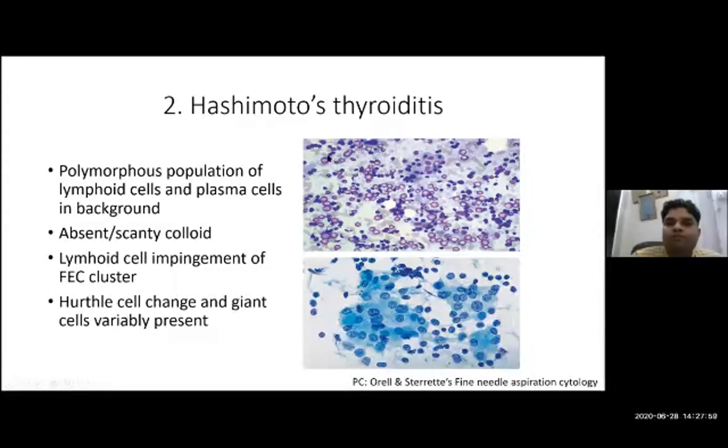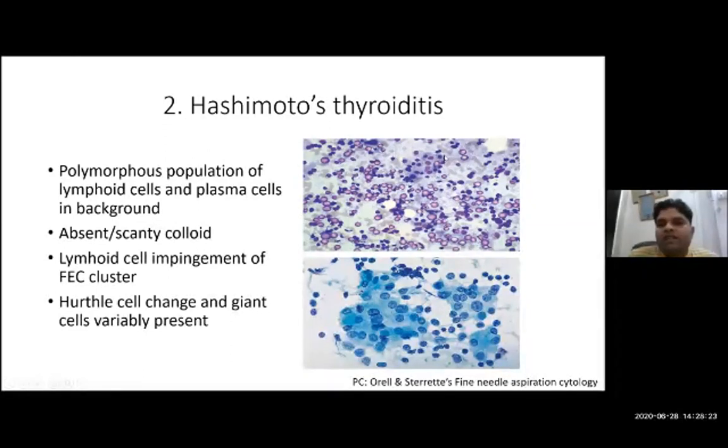Here you can also try to identify the presence of RBCs in the background, meaning hemorrhage, and absence of colloid. Likewise, in Graves' disease, there was absence of colloid and presence of hemorrhage. Here in Hashimoto's also, you can see presence of hemorrhage and absence of colloid.